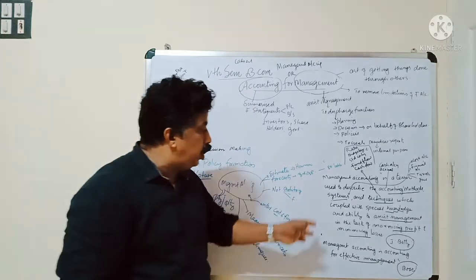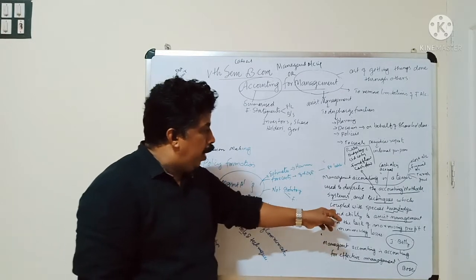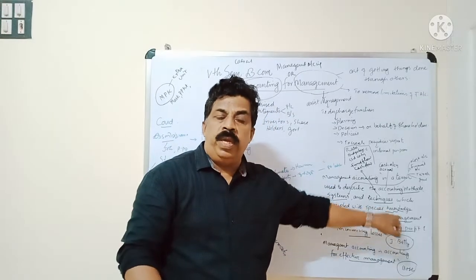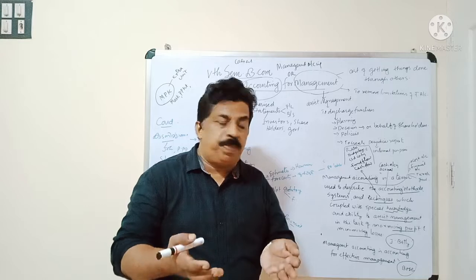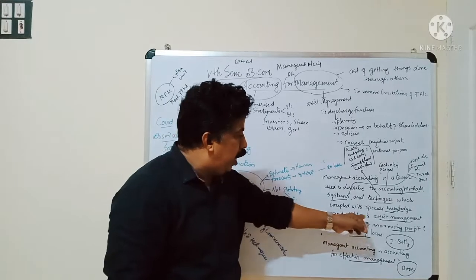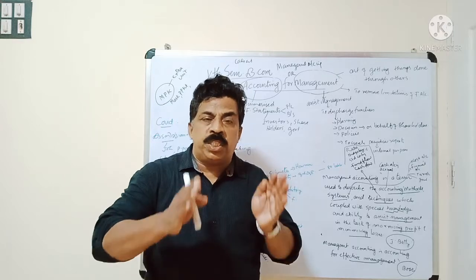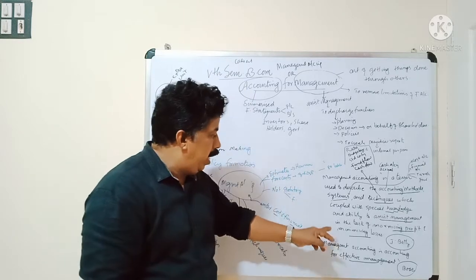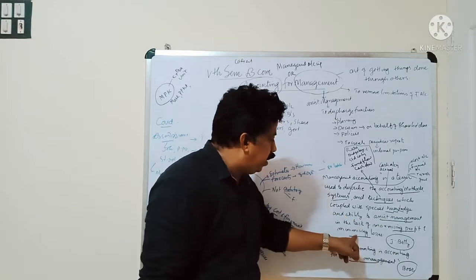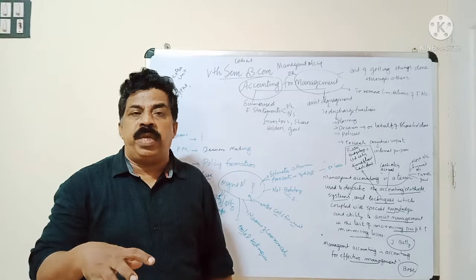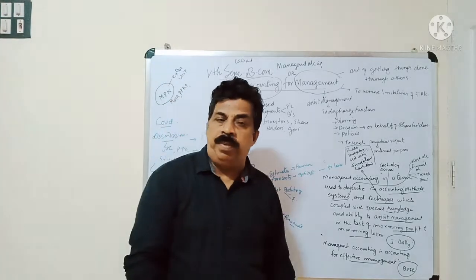These are the techniques used in management accounting, coupled with special knowledge. In management accounting, they should have the special knowledge and ability to assist the management. All these techniques are used especially to assist management in the task of maximizing profit and minimizing losses. So what is the purpose of management accounting? To maximize the profit and minimize the losses.